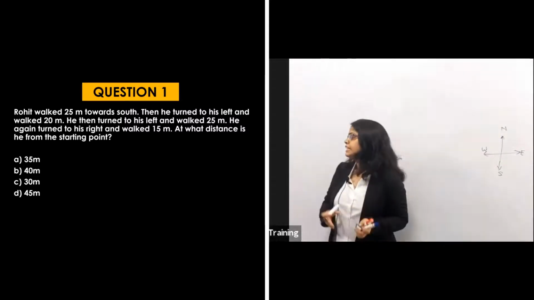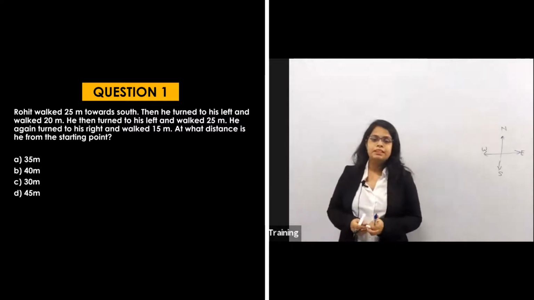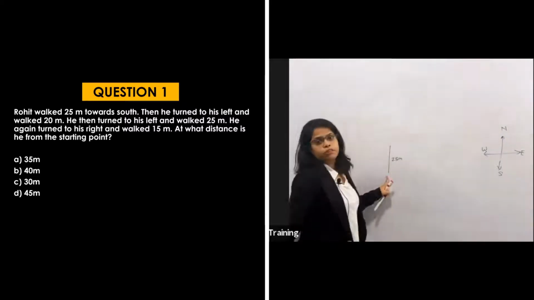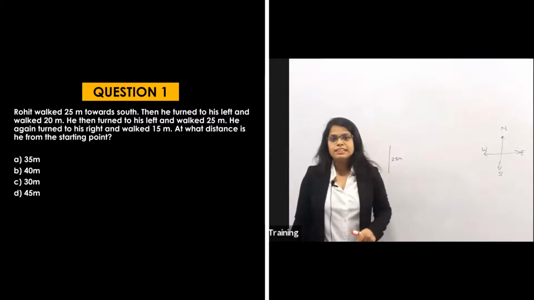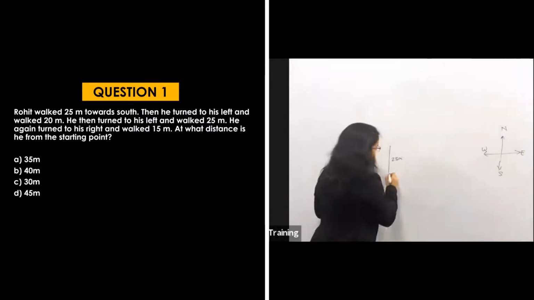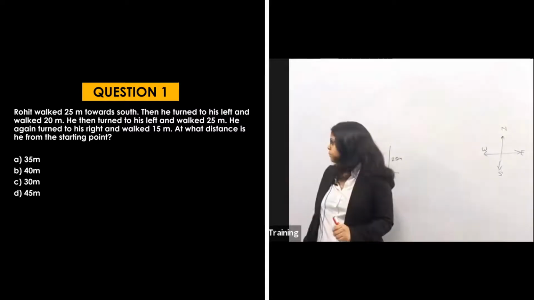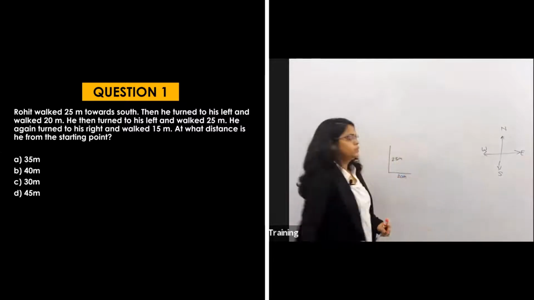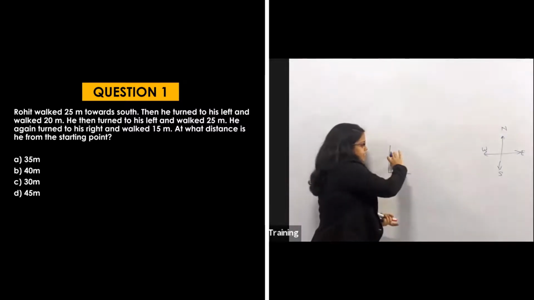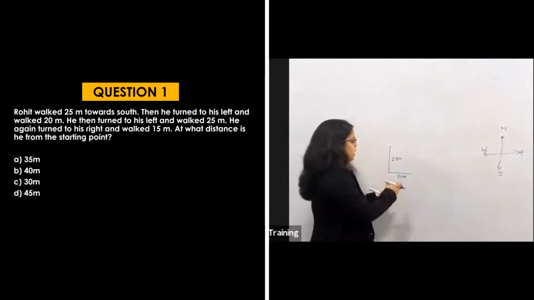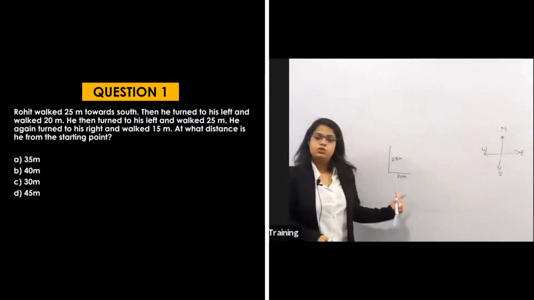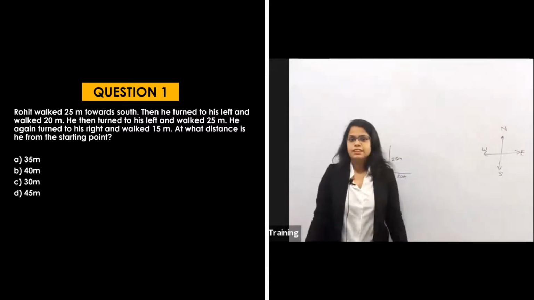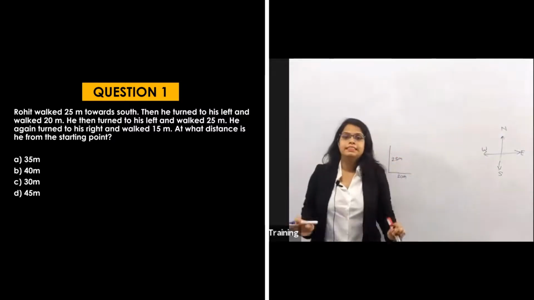After that, he turned to his left and walked 20 meters. Now what is he doing? He is turning to his left. So if it is south, then what will be his left? Left is anti-clockwise, so it will go like this. So this will be his left, and he is going 20 meter to the left. I will show this 20 quite a bit less than this 25, because at the end that will be easy to understand. If this is a 25 meters line, then the 20 meter line will be quite less than that 25. We have to draw the diagram like this.